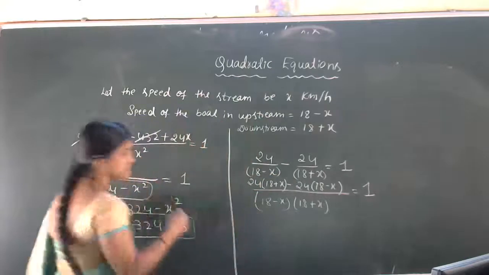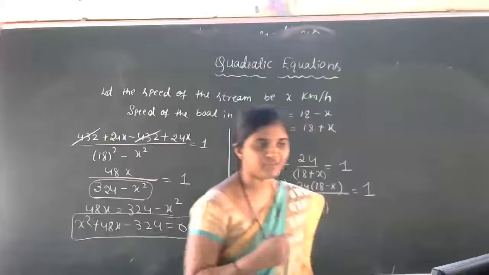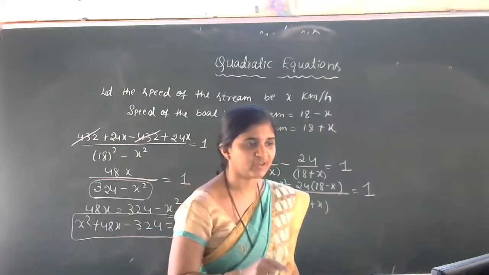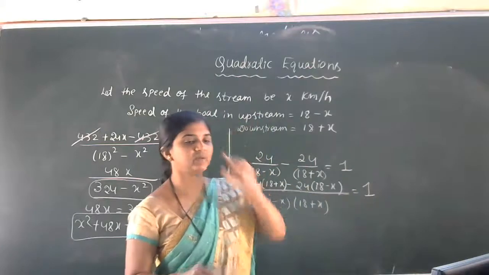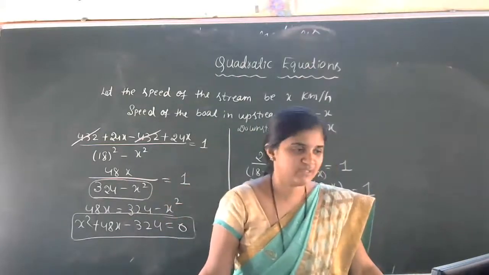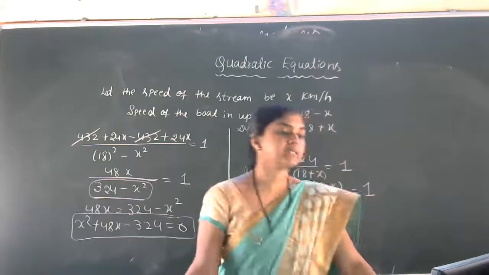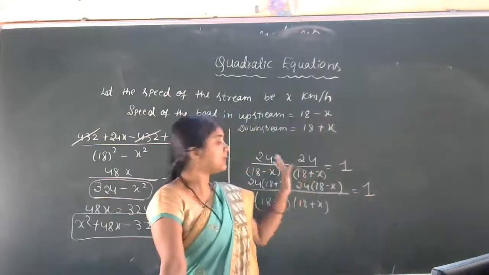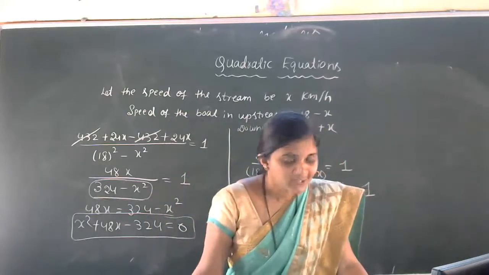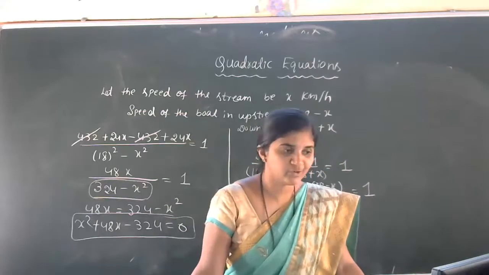So then time is equal to distance divided by speed. Distance is given as 24. Okay. Then downstream, upstream, we have to write that one. So then the difference between them is 1 hour. So 24 divided by 18 minus x minus 24 divided by 18 plus x is equal to 1. So you got the idea, no? So you have got x square plus 48x minus 324 is equal to 0.